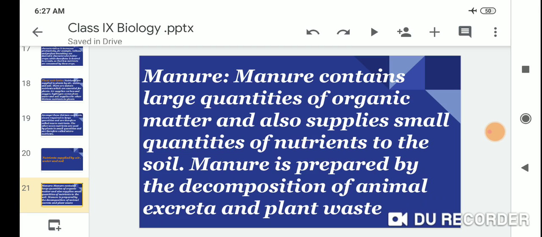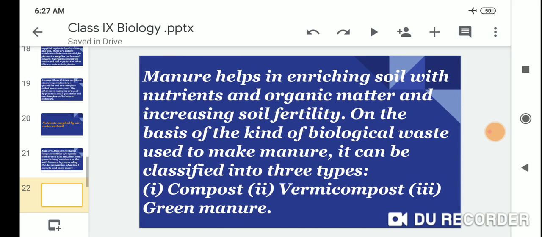Manure. Manure contains large quantities of organic matter and also supplies small quantities of nutrients to the soil. Manure is prepared by the decomposition of animal excreta and plant waste. Manure helps in enriching the soil with nutrients and organic matter and increasing soil fertility. On the basis of the kinds of biological waste used to make manure, it can be classified into three types: compost, vermicompost, and green manure.